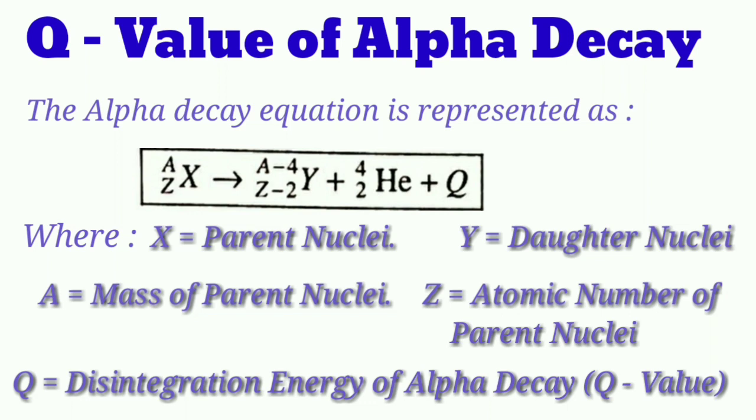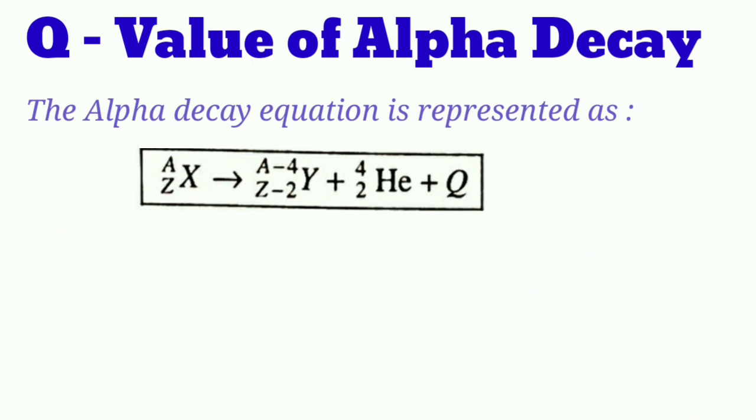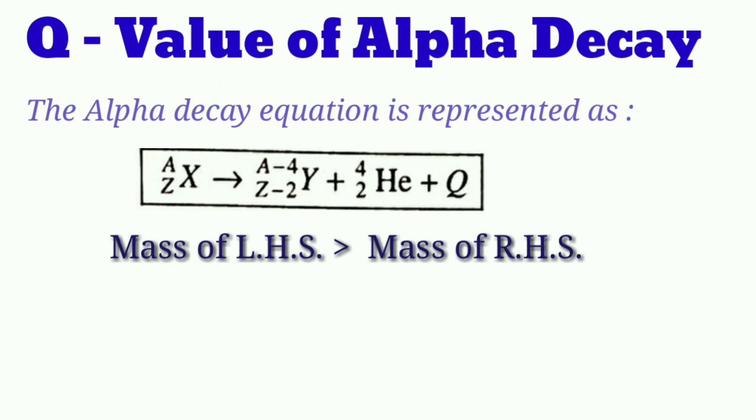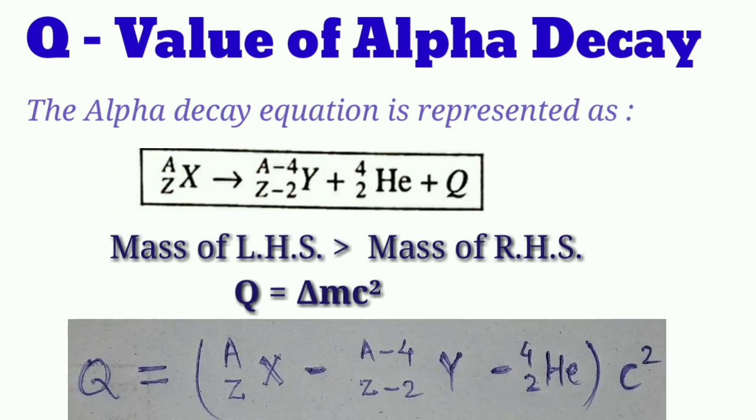The energy released in the alpha decay process happens purely as a result of mass defect. If we calculate the mass of the daughter nucleus and the mass of the alpha particle, and compare with the mass of the parent nucleus, we find that the mass of the parent nucleus is greater. The mass defect between the left hand side and right hand side comes out as energy, given by the mass energy equivalence formula, energy equals mass defect multiplied by c squared, and this energy is mostly given as the kinetic energy of the alpha particle.